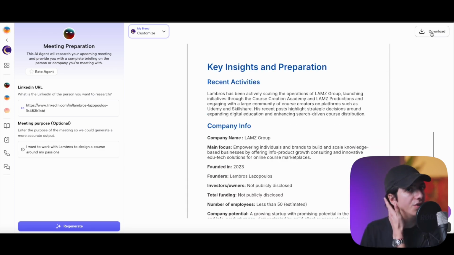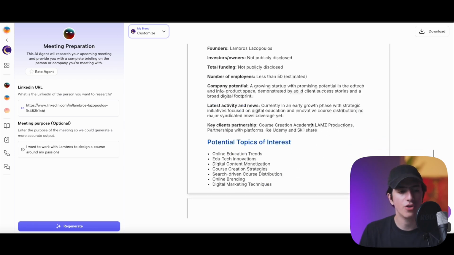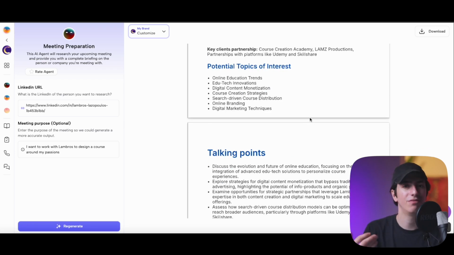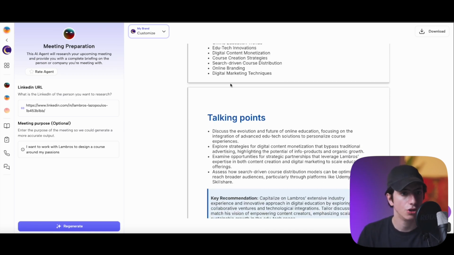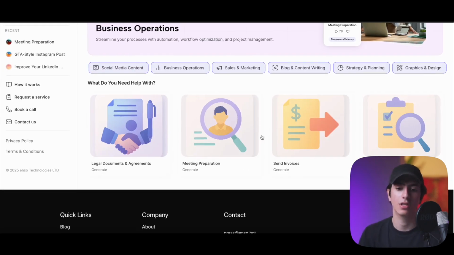You can download this, and of course, whenever you have a meeting, 10 or 15 minutes beforehand, or the day before your meeting, you can use this AI agent and analyze all of the information you need to know about the person you're meeting with. I think this is the coolest AI agent inside of Enso, and I have been using it for very, very long now. The lesson that we analyzed right now was a very cool lesson because you just saw the extent of these AI agents and their true power.